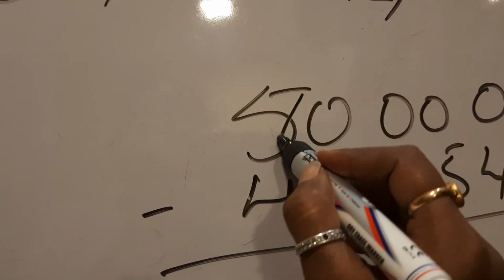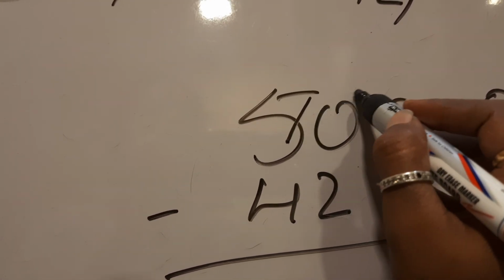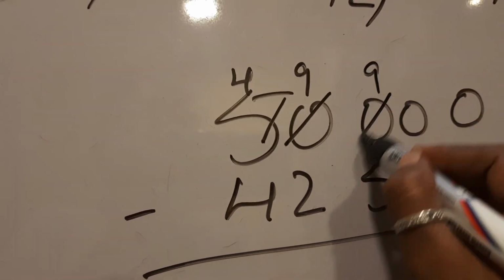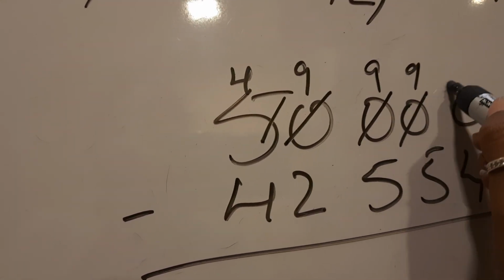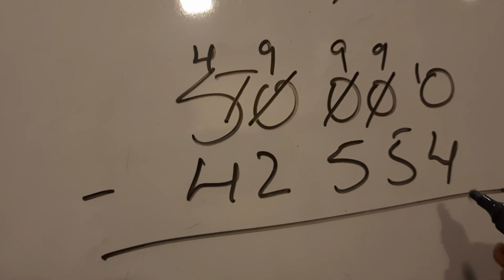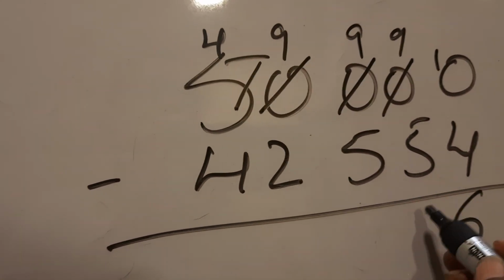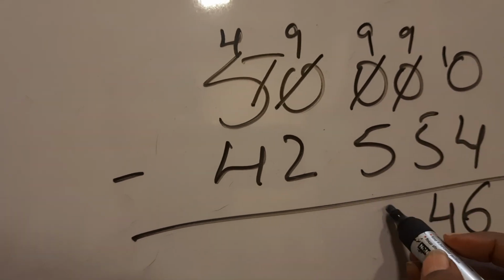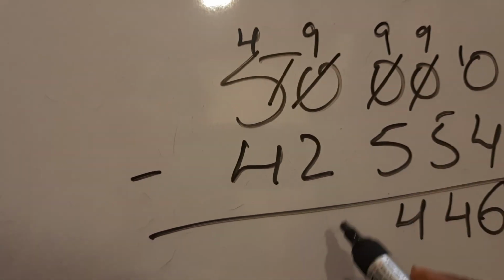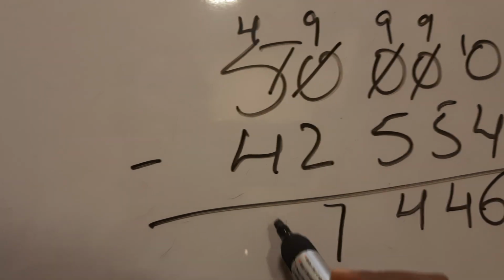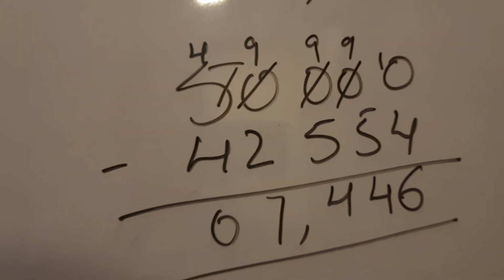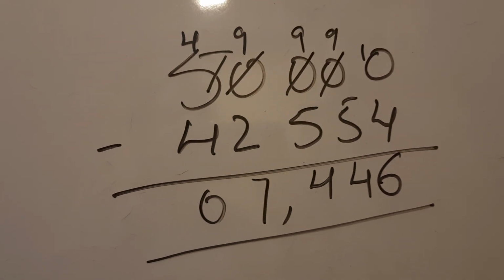Borrow from 5, give it to the next number. Borrow from that, it will become 9. This will become 9. This also will become 9. And this will become 10. So 10 minus 4 children, 6. 9 minus 5, 4. 9 minus 5, 4. 9 minus 2, 7. 4 minus 4, 0. So how many trees? 7,446 trees.